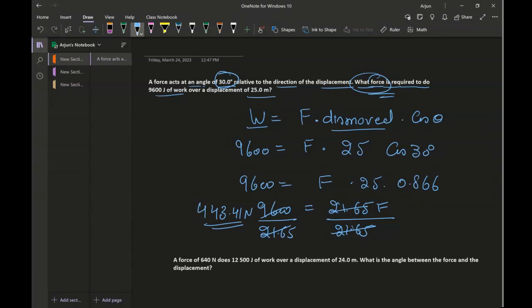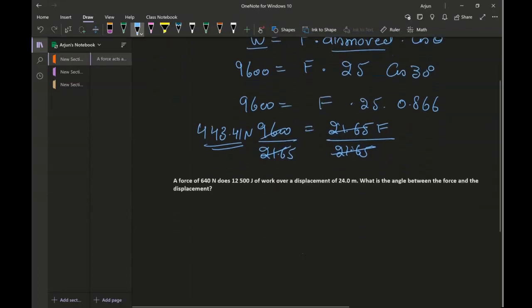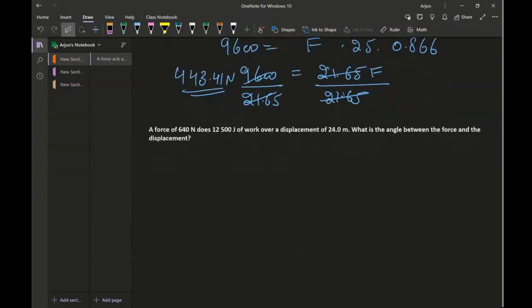Okay, so let's look into another question similar to this one. In this question, a force of 640 newtons does a work of 12,500 joules over a displacement of 24 meters. What is the angle between the force and the displacement? Now we are asked to find the angle.